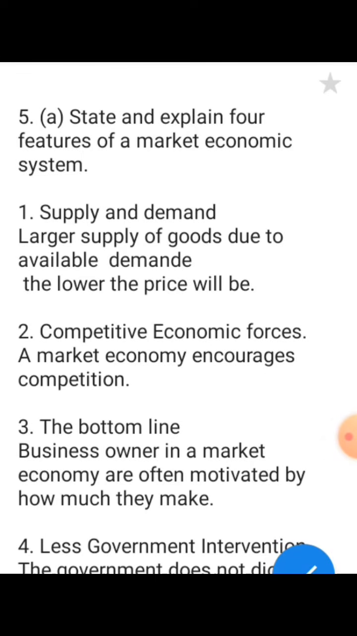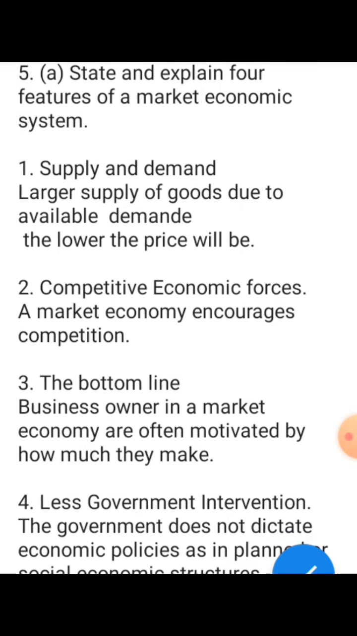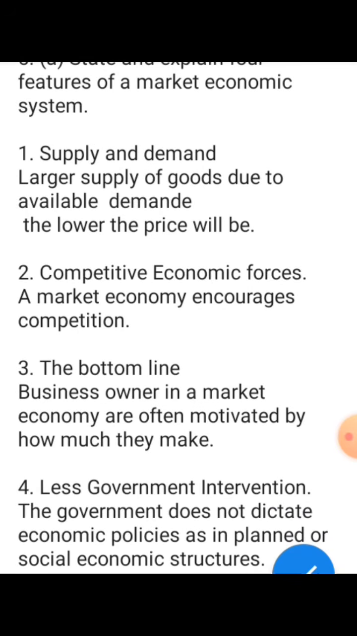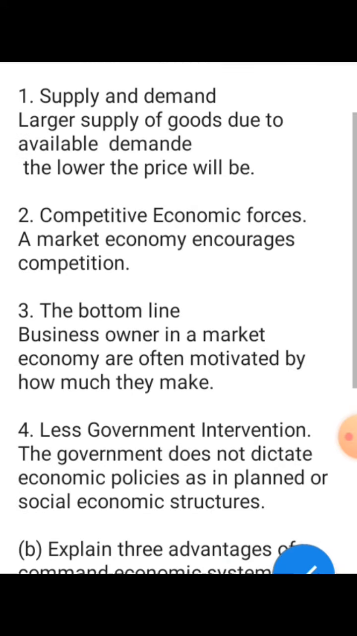Okay, this is the one we choose. We have a lot of interesting topics here. Now it says, state and explain 4 features of a market economic system. I like this topic. Number 1, supply and demand. The larger the supply of goods relative to available demand, the lower the price will be. So larger supply, prices go down, and vice versa.